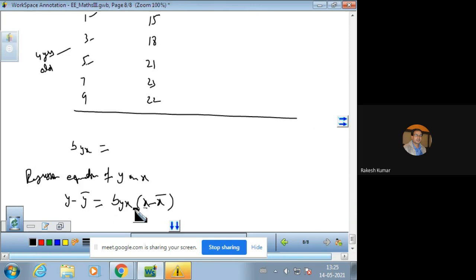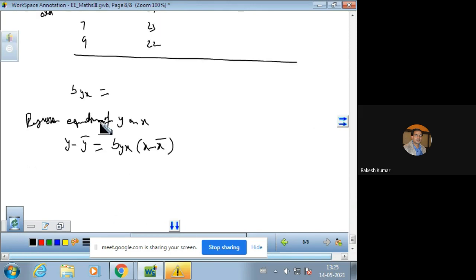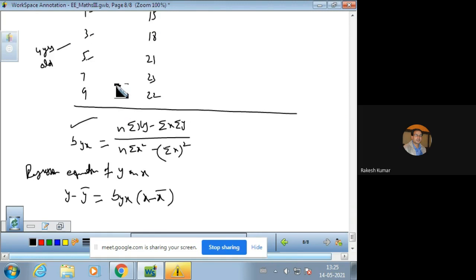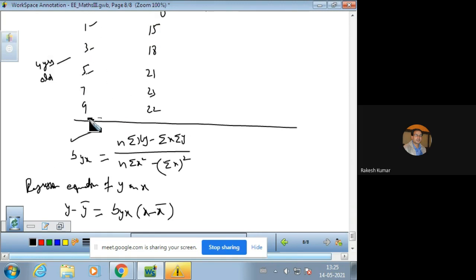We calculate byx using this formula: n sigma xy minus sigma x sigma y upon n sigma x square minus sigma x whole square. This is the formula for calculating the regression coefficient y on x. Here the data values are 1, 2, 3, 4, 5, so n is 5.